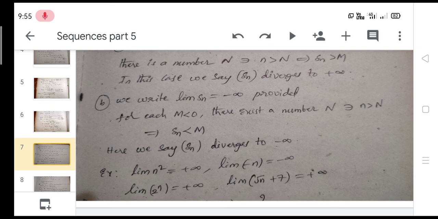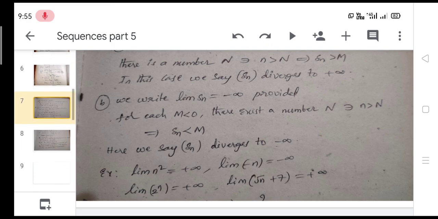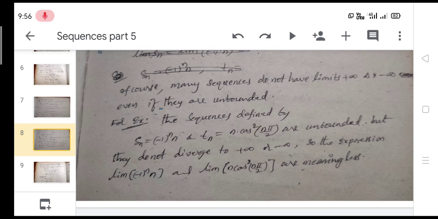And here some examples are there based on the above definitions. That is, limit n square is equal to plus infinity, limit minus n is equal to minus infinity, limit 2 power n is equal to plus infinity, limit root n plus 7 is equal to plus infinity. And we take another slide, continue to the next slide.